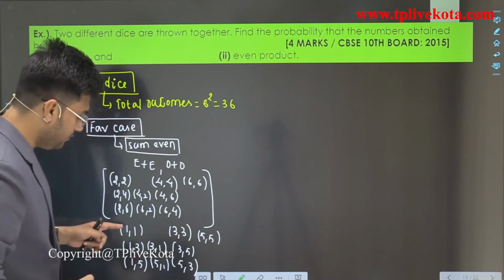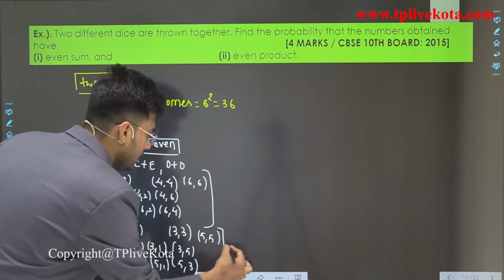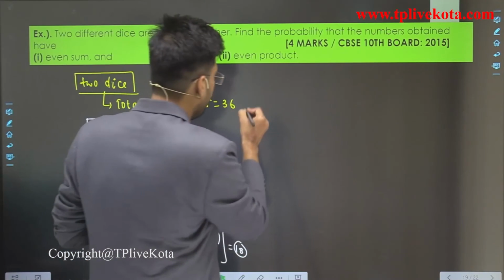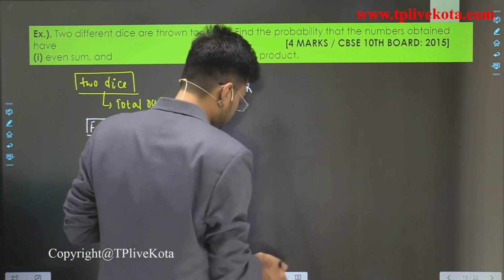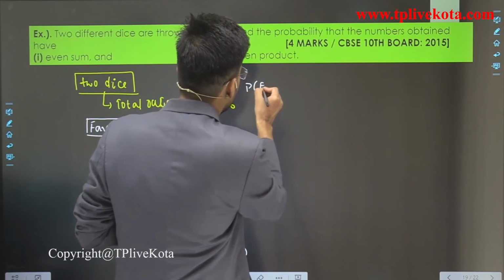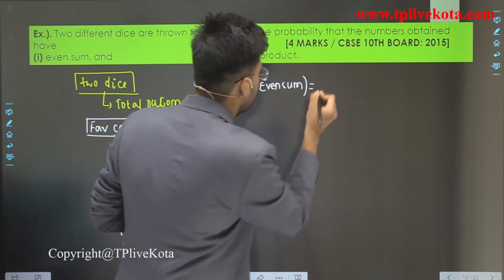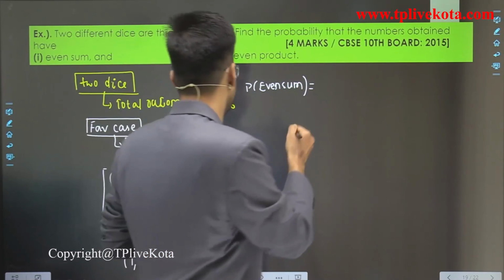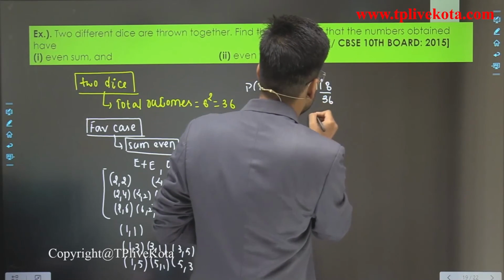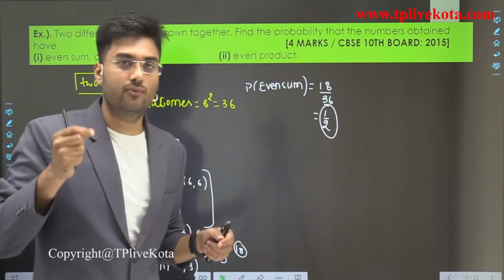These are again 9 cases. So these are a total of 18 cases here. Clear? So the required probability of an even sum is 18 divided by 36, which is equal to 1 by 2. This is the answer to the first question.